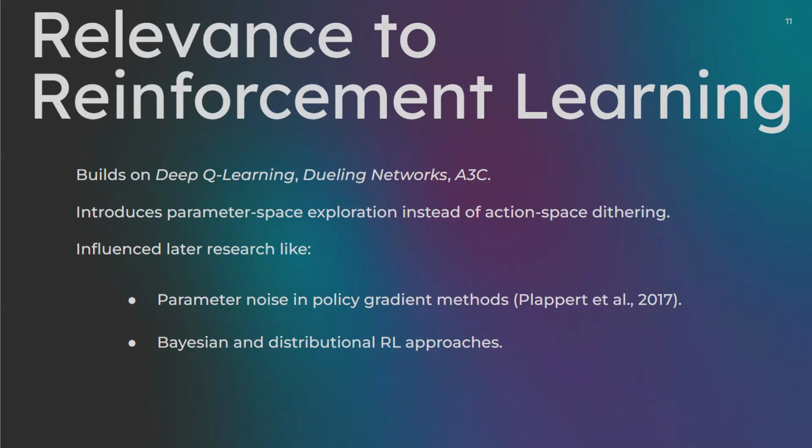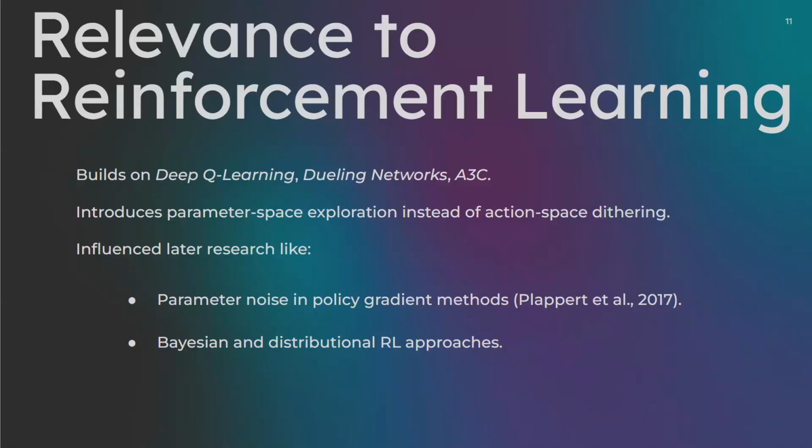This approach influenced later research in parameter noise policy gradients, Bayesian reinforcement learning, and distributional RL, where networks learn uncertainty directly from their parameters. Noisy net strengthens foundational, adaptive, and scalable reinforcement learning exploration, bridging traditional deep RL and modern uncertainty-aware learning frameworks.